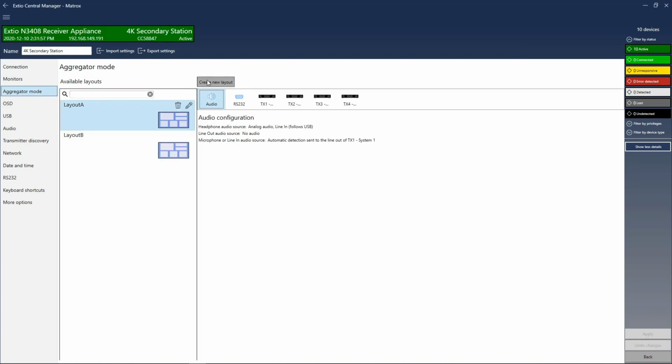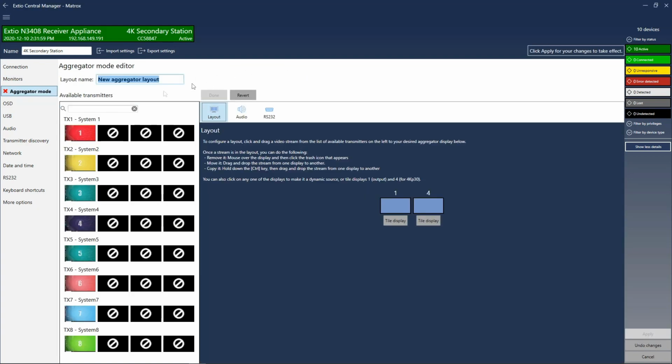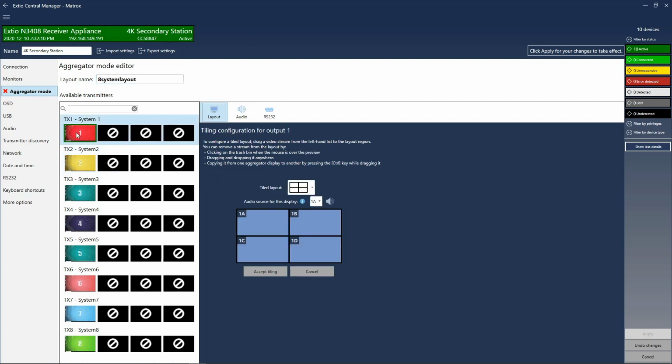Go to Aggregator Mode, Create New Layout. Click Tile Display. Accept tiling.